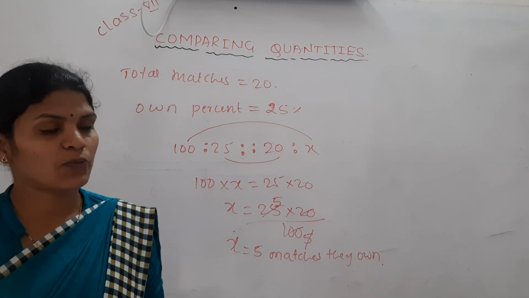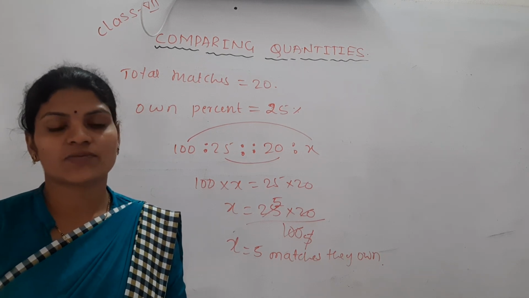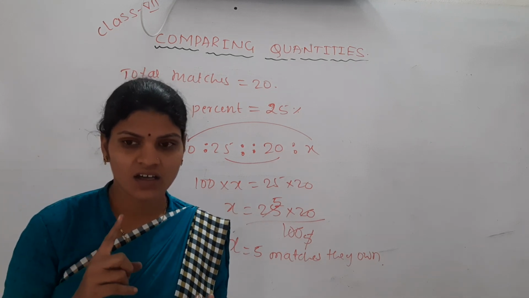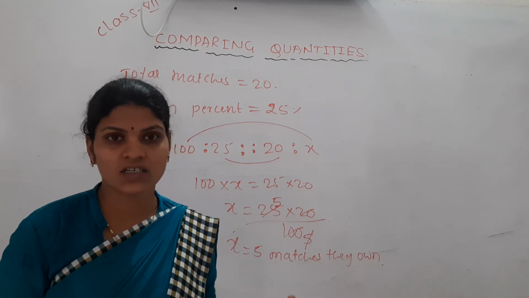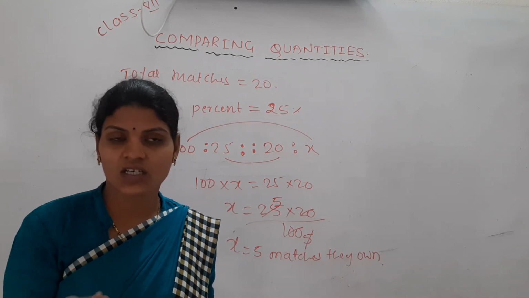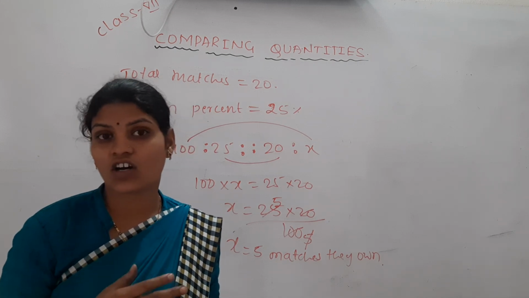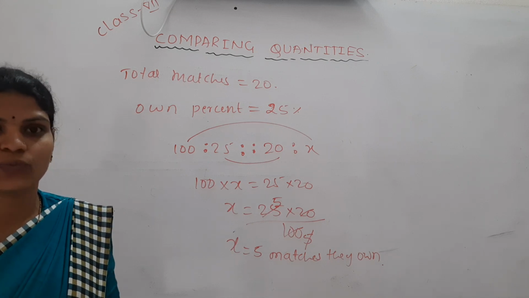What is meant by profit? If your cost price is less than the selling price, you will get profit. If you buy at a higher cost and sell for less, you will get a loss.